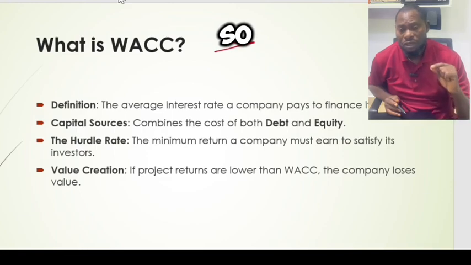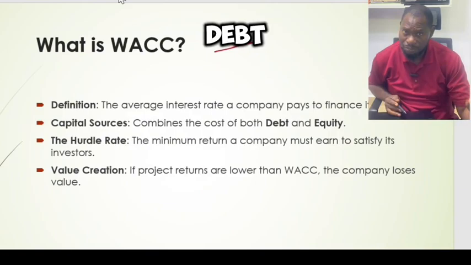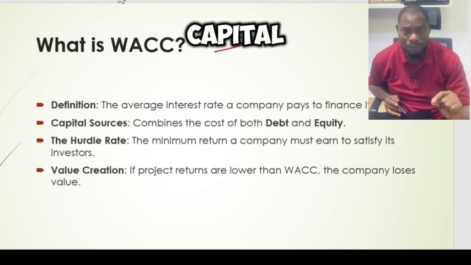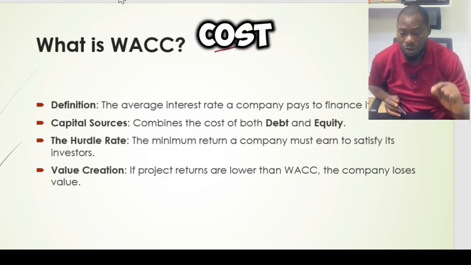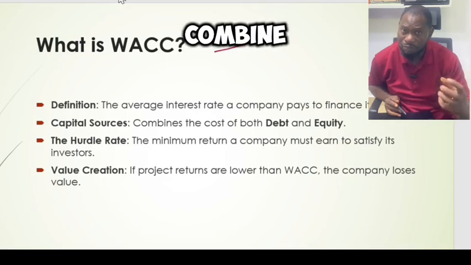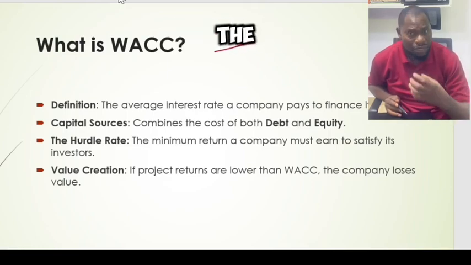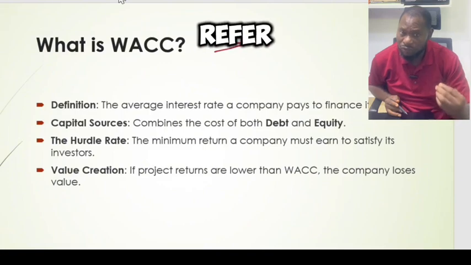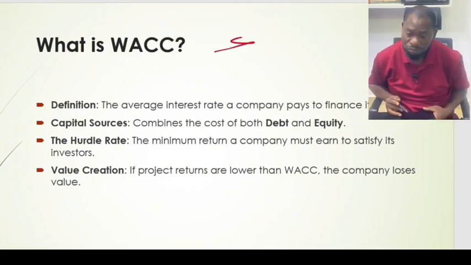So every source, whether it is debt or equity, any source of capital that a company decides to use to finance its project costs money. So that is the average cost. When you combine the costs of the equity and the cost of the debt that is used, that is what we refer to as the weighted average cost of capital.